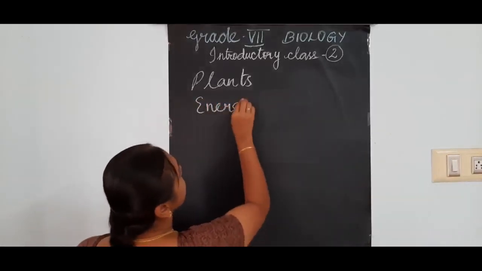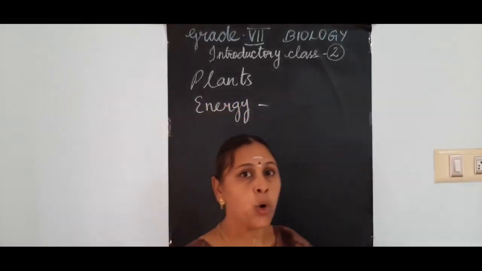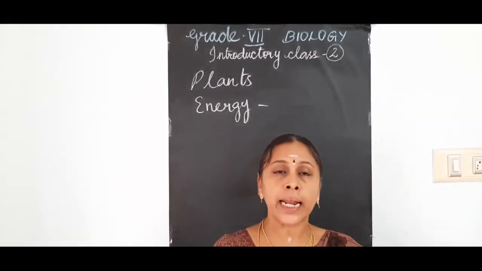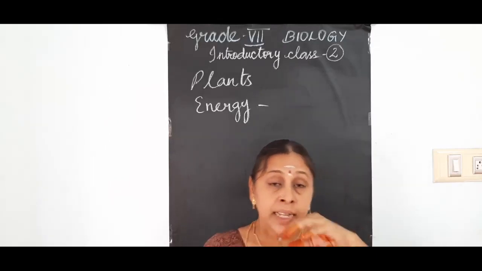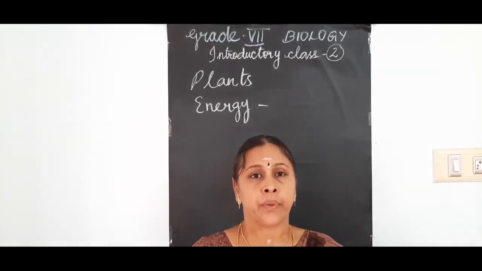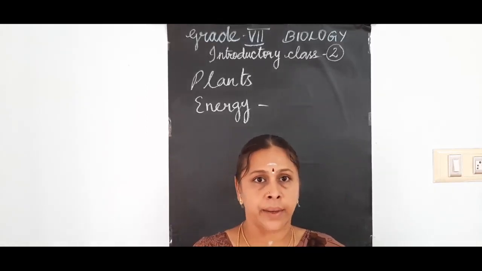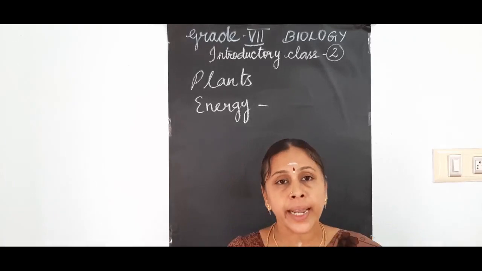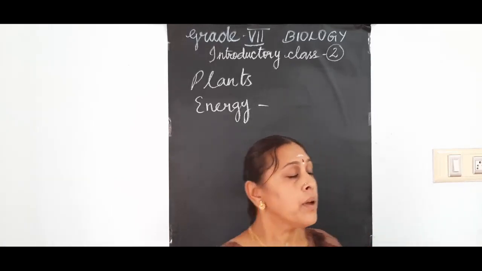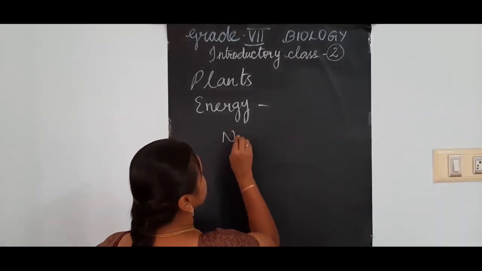To get energy. Now only I told the energy is stored in the form of chemical energy. And this energy, we call it as energy. That is, in the food, nutrients are present.